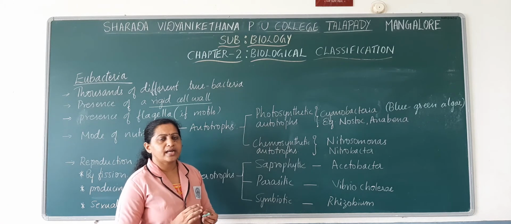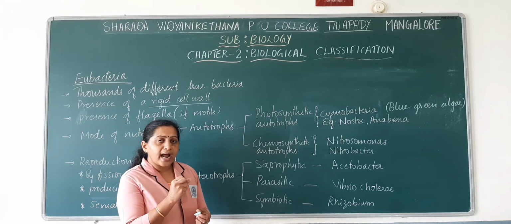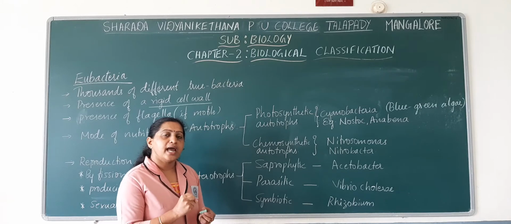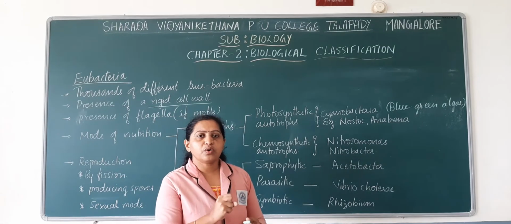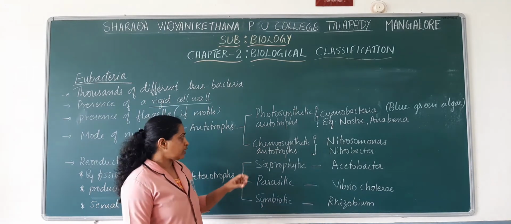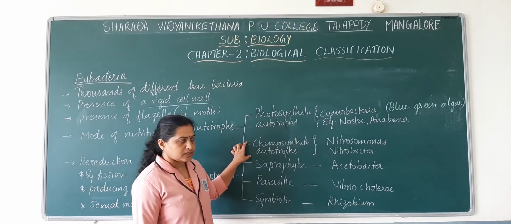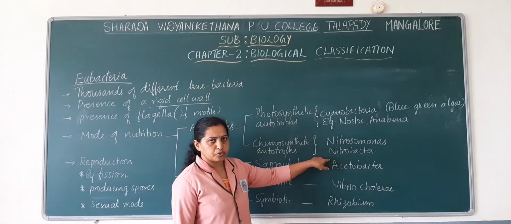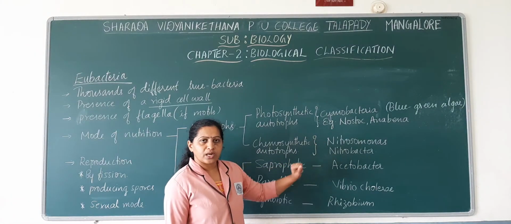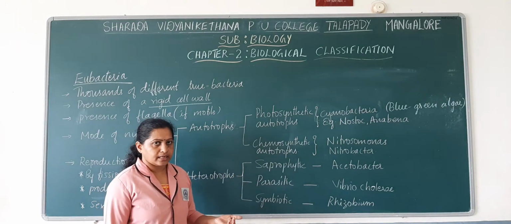Various chemical reactions take place within the bacterial cell, and the energy released due to those reactions is utilized, and the organisms convert the inorganic substances into organic substances or food. Such bacteria are known as chemosynthetic autotrophs. Nitrosomonas and Nitrobacter mainly are involved in nitrogen fixation; they take part in the nitrogen cycle.